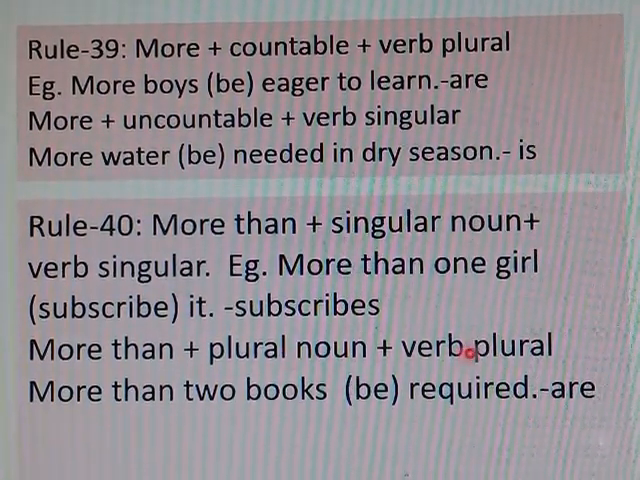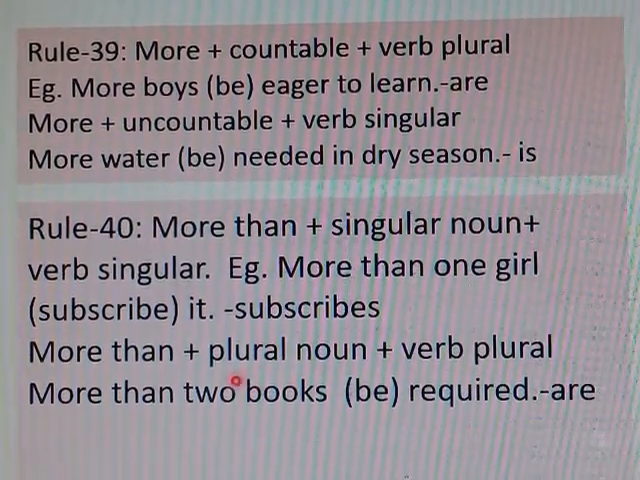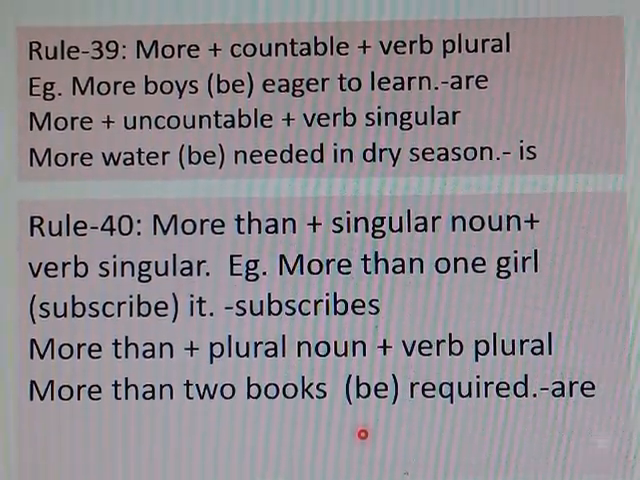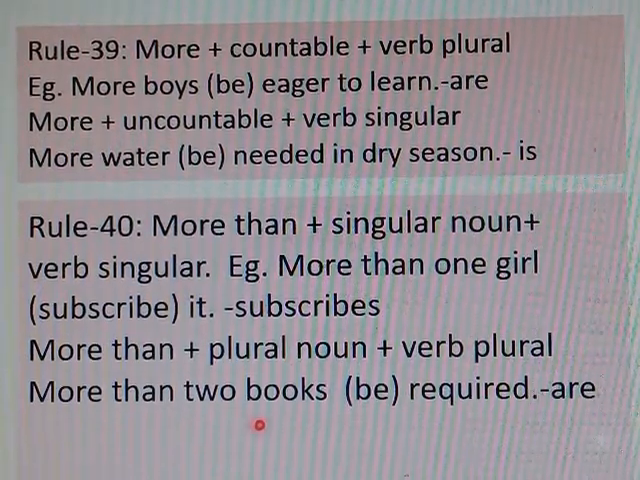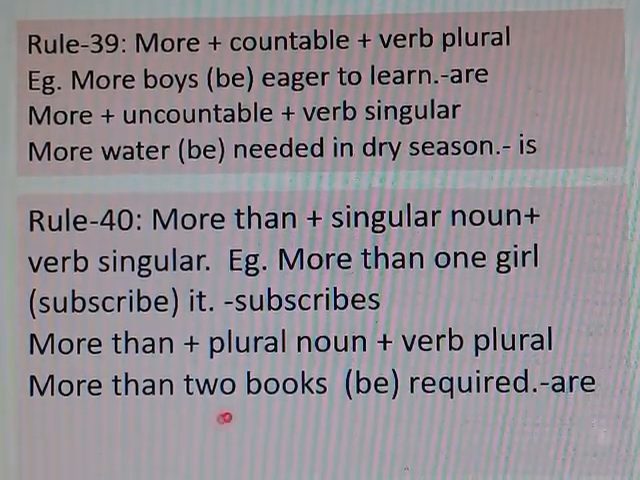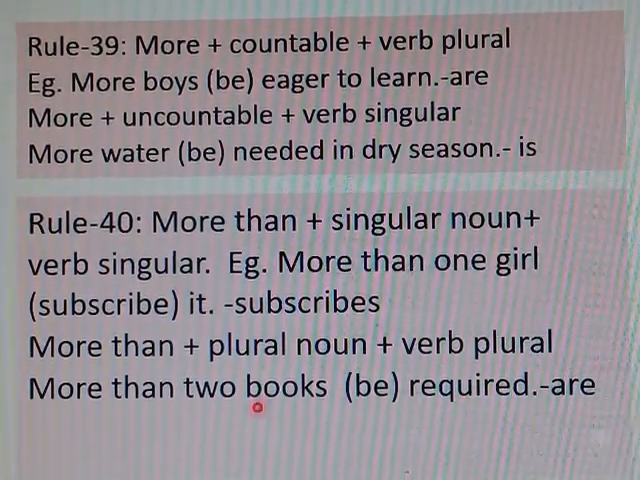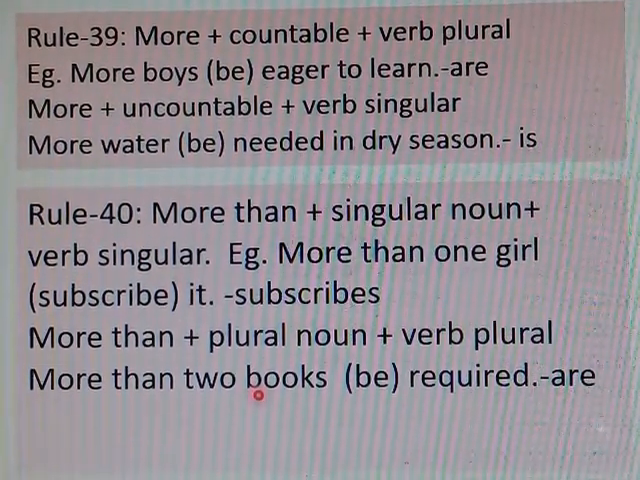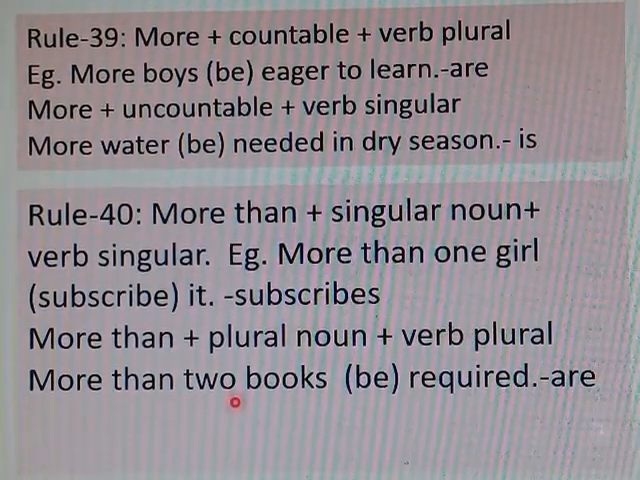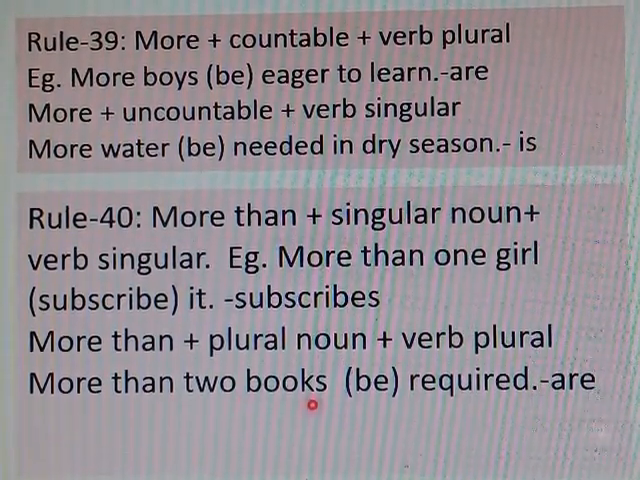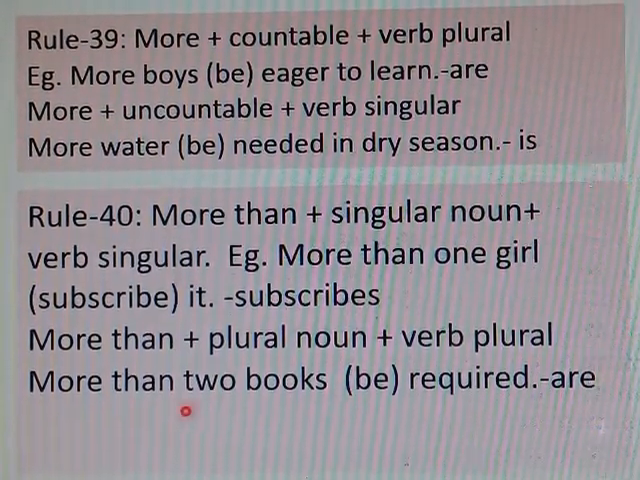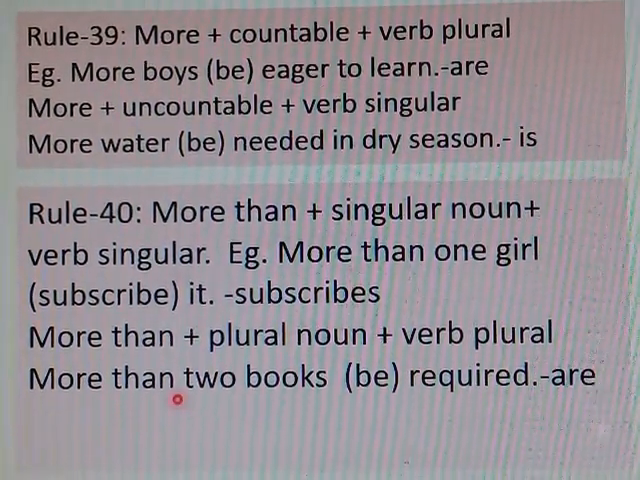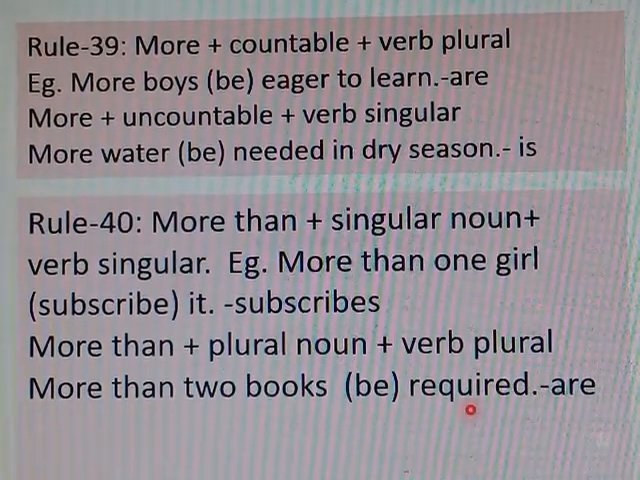More than plus plural plus verb plural. If after more than we use a plural noun, then we have to use a plural verb. More than two books are required. Two books is a plural noun, so after more than, we use a plural noun, that is why we have to take a plural verb. So the answer should be are. More than two books are required.